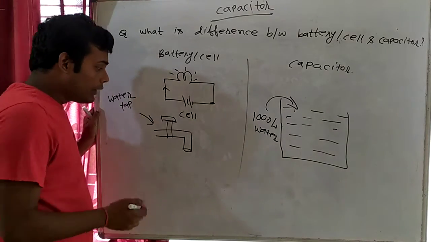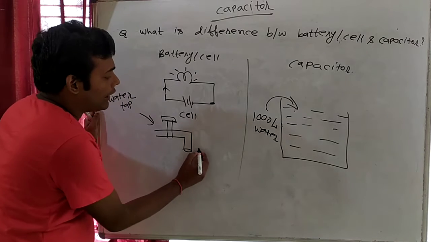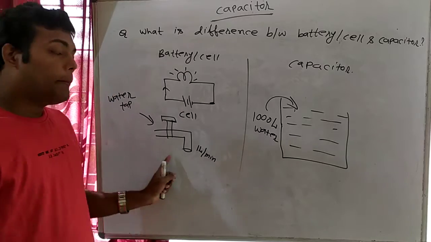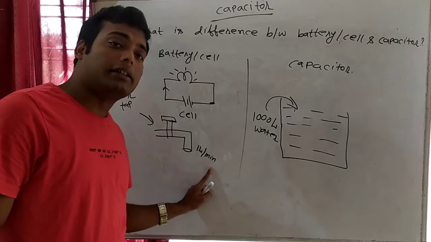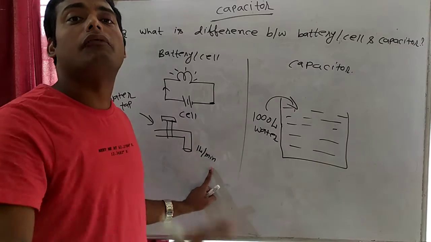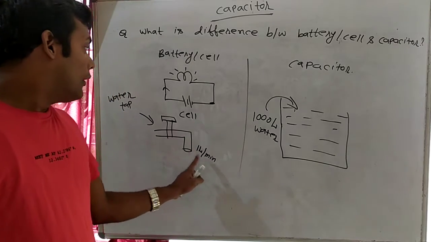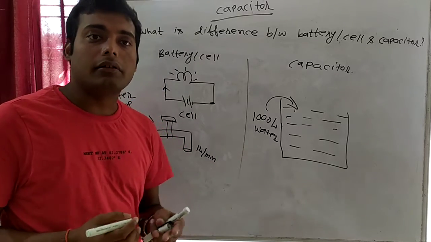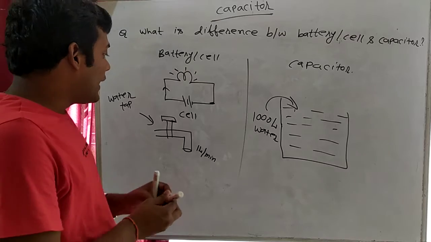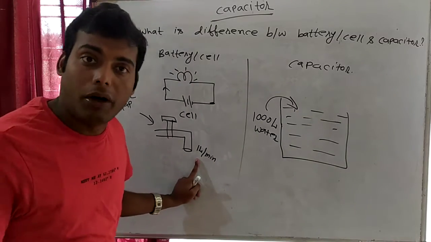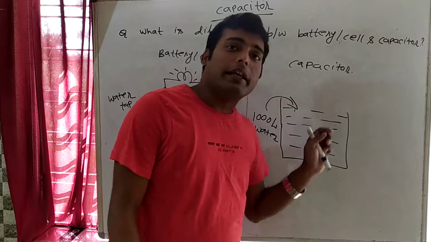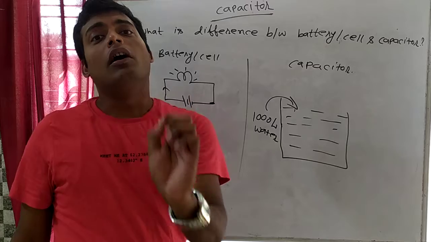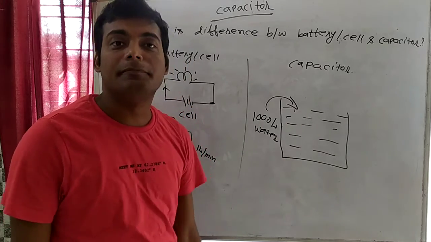Acha, can you understand that if we will get 1 liter water per minute from this water tap, we are getting 1 liter water per minute. That means in 1 minute we will get 1 liter water, right? So in this there is a limit now, that how much water I can get in 1 minute, right? So in 1 minute we are only getting how much water? 1 liter water. Suppose that in this tank I have accumulated 1000 liter water, then in 1 minute how much water I can get?